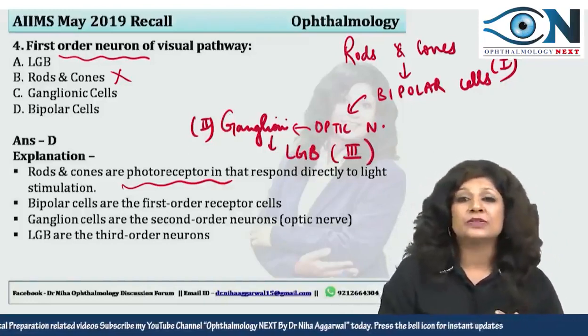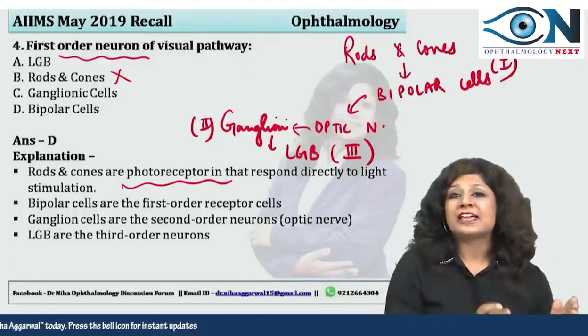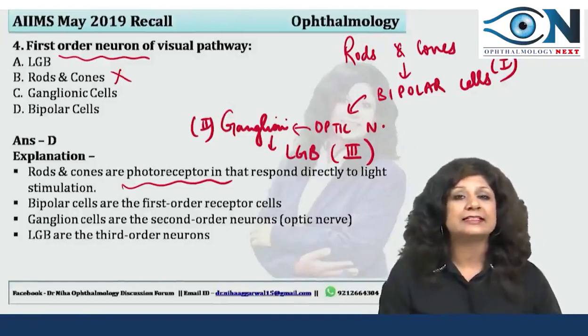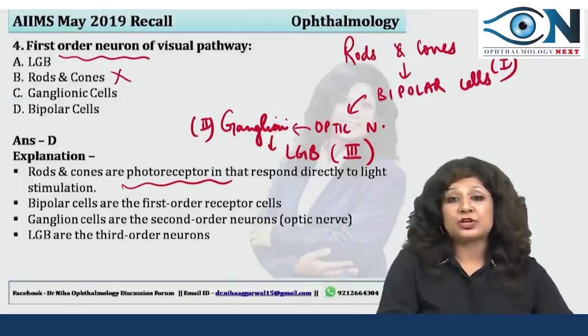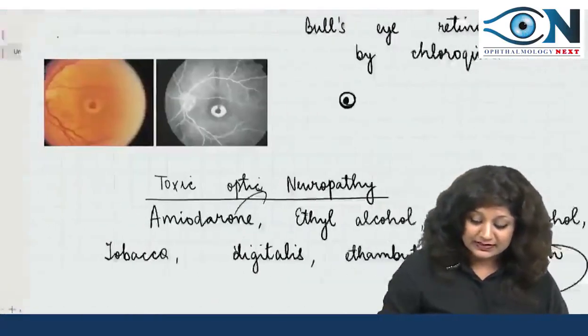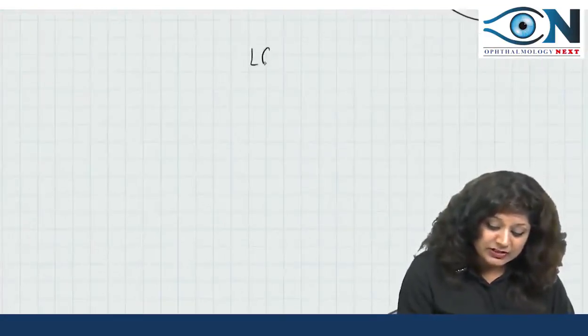So rods and cones are the photoreceptors, then the first order cells, second order cells, and third order cells are in the order of bipolar cells, the ganglionic cells, and the lateral geniculate body. The lateral geniculate body, as you know, consists of 6 layers. So another important question is on the lateral geniculate body.